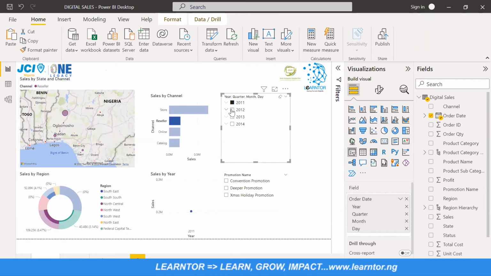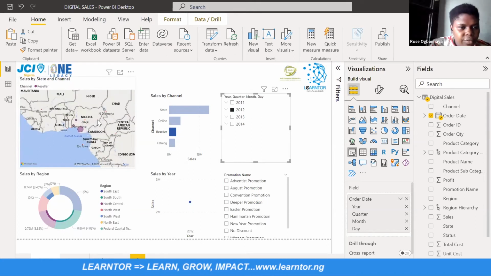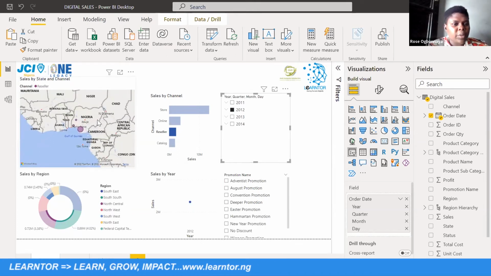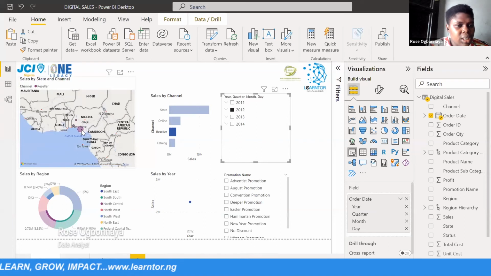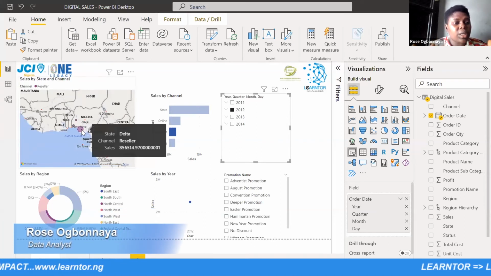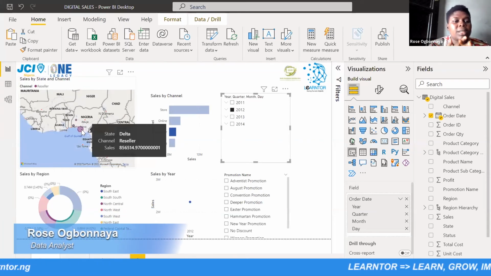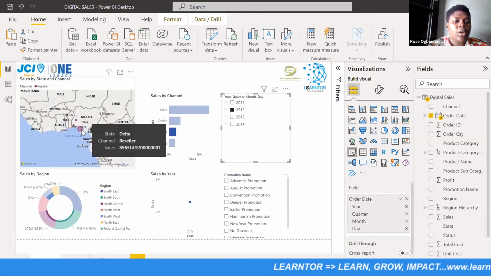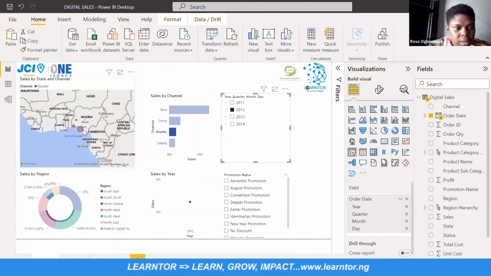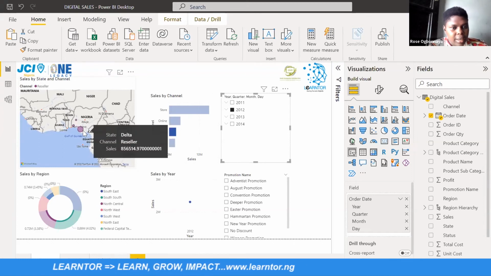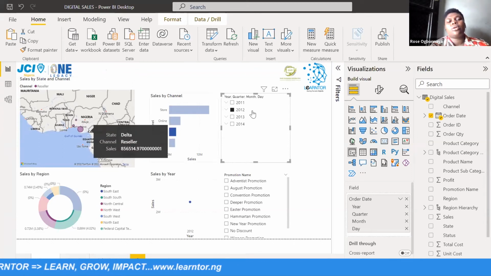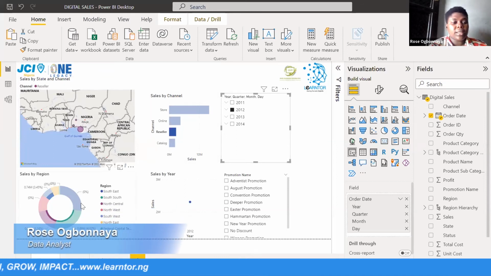And in 2012, there was still no much coverage, but then the sales increased at Delta State. Okay, Delta State came on board, and there was huge sales in Delta State, where they made about 800,000 naira.